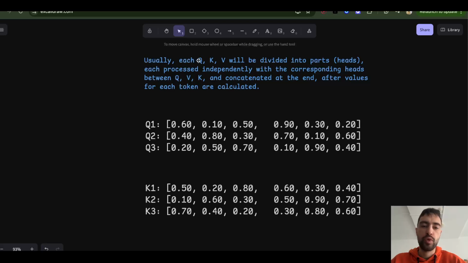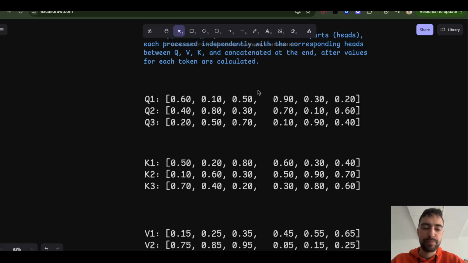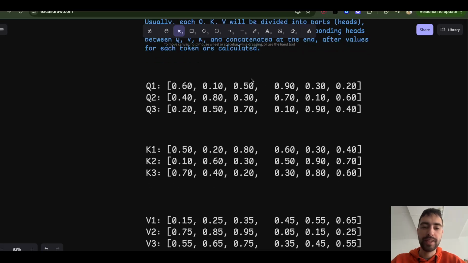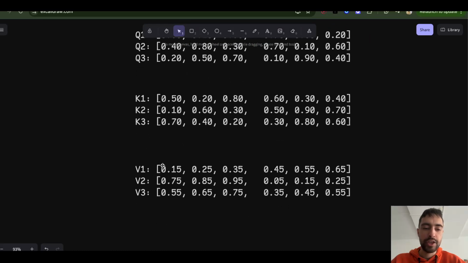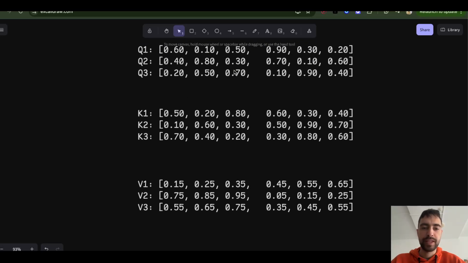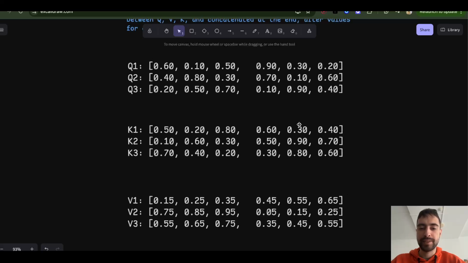Usually each query, key, and value will be divided into parts, or heads. Here you see the query for the first token. I made this space here to show you that we will not process the entire query token against the entire key token. We will divide it into parts, what's called heads. Then you take this head and process it independently from this head. So you take this head against this head of the key and then use this value head. It's like completely separate vectors. And then this head of the first token against this head and this head.